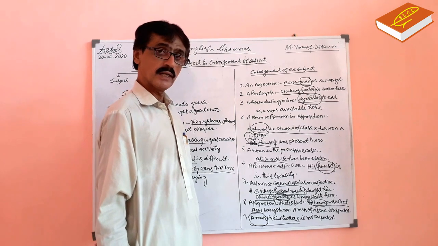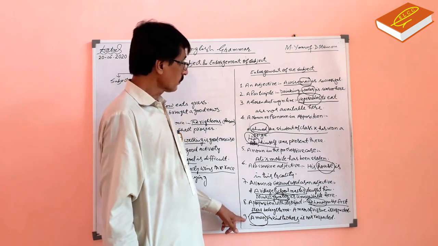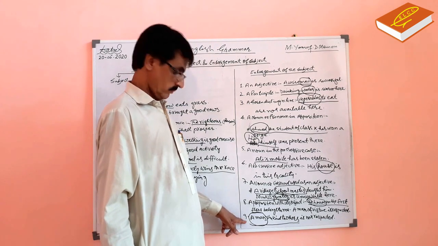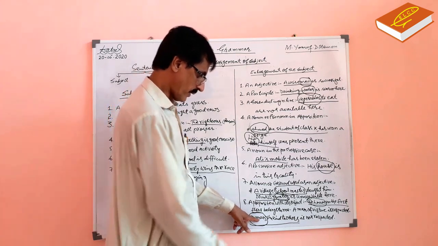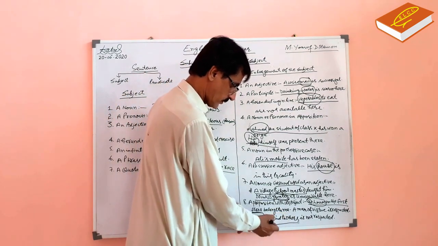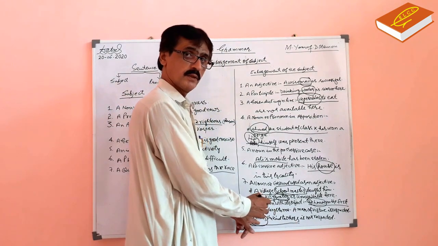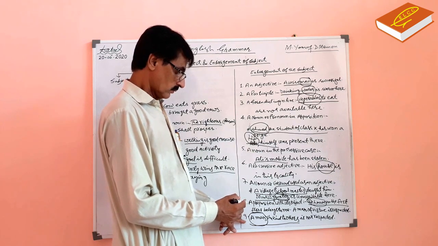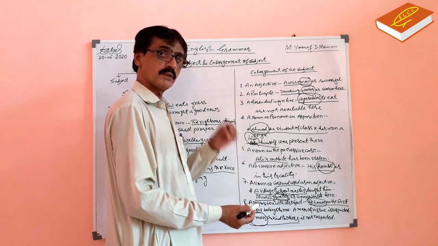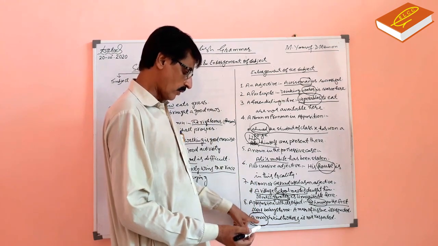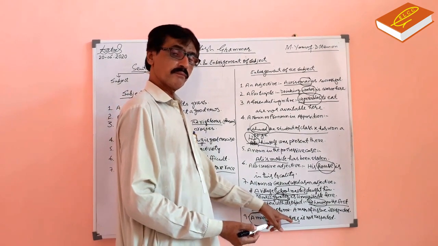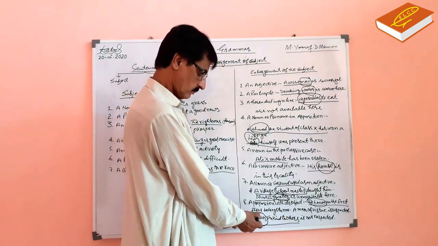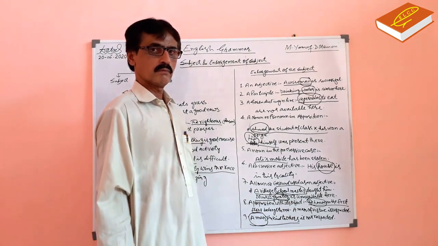Unkind to others is adjective phrase. The ninth enlargement is an adjective phrase. Man is a noun and unkind to others is adjective phrase which has enlarged the subject. Is not respected. Thank you very much.